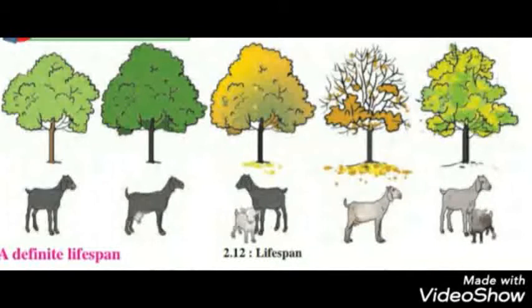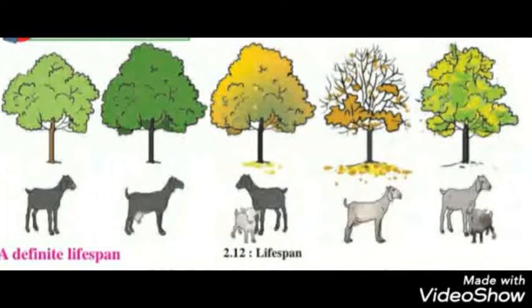The next characteristic of living things is definite lifespan. While learning the first characteristic of living things, that is growth, we have seen that we take birth, after that we become young, then we become adult, and ultimately we become old. So we are living our life for a particular or definite period. After that we die.